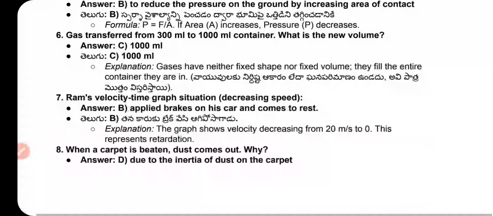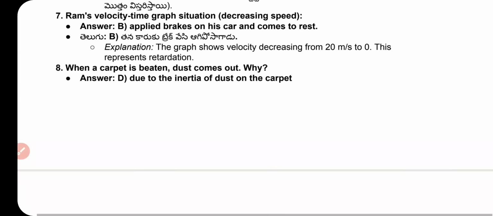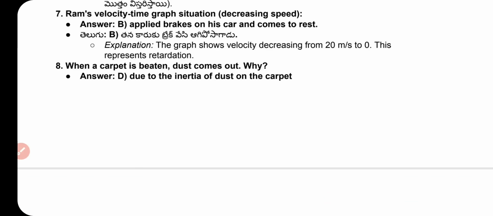A gas is transferred from a 300 ml to a 1000 ml container. What is the new volume? Answer: 1000 ml. Gases have neither fixed shape nor fixed volume. They fill the entire container. Ram's velocity-time graph situation: decreasing speed, he applied the brake on his car and came to rest.